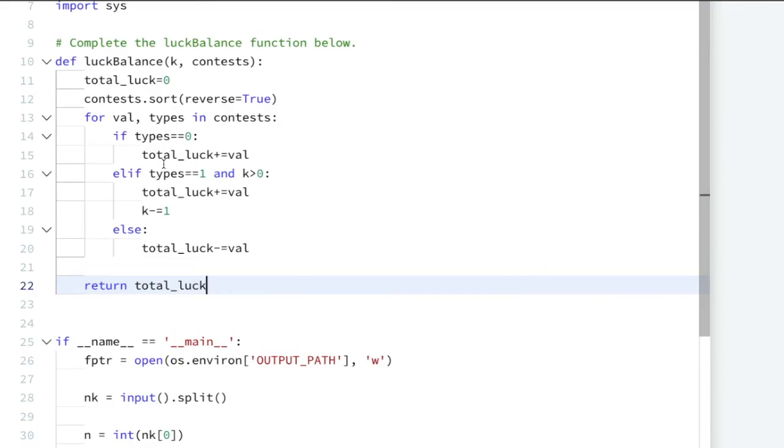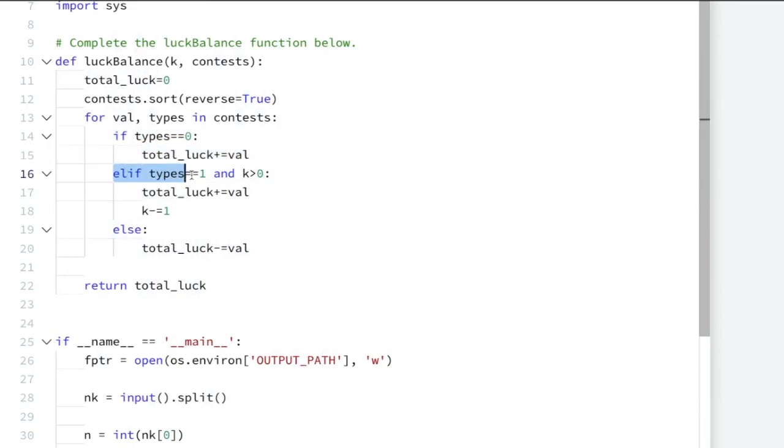So if it is of type 0, we are simply adding the value, and if it is of type 1, then we are checking whether my k value is greater than 0. Then we will simply add in our luck value and decrease my k. Here, if my type is 0, then it will simply add all the luck value.